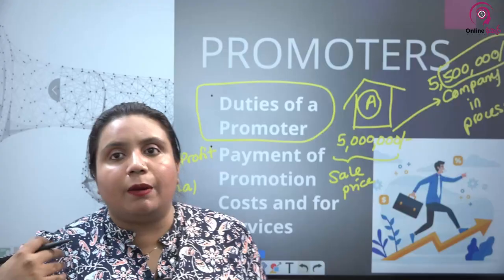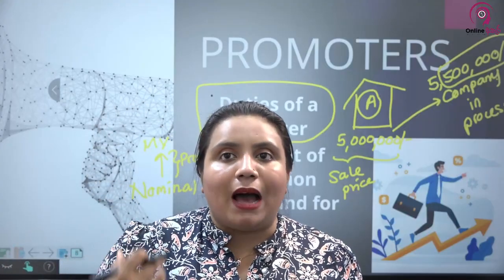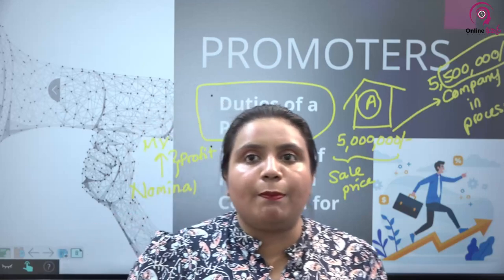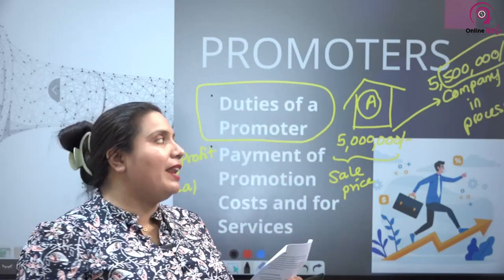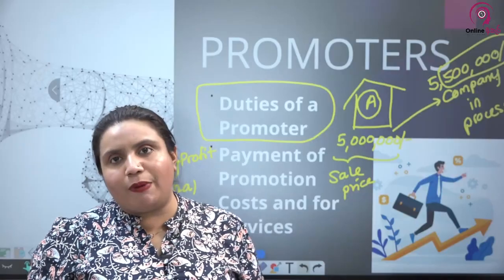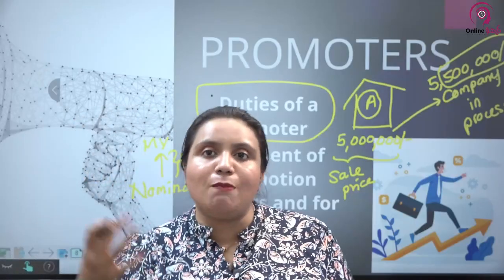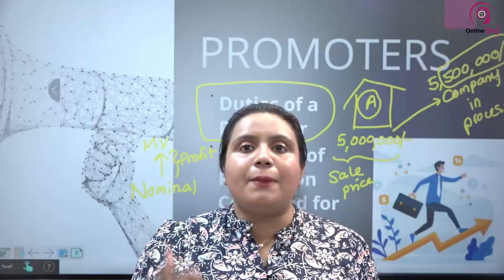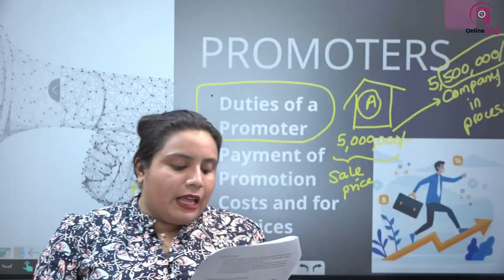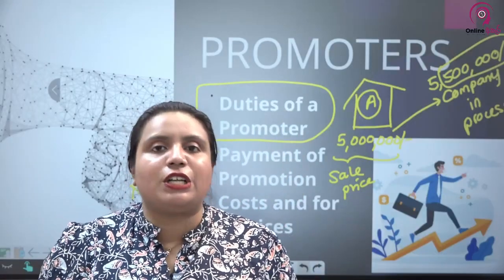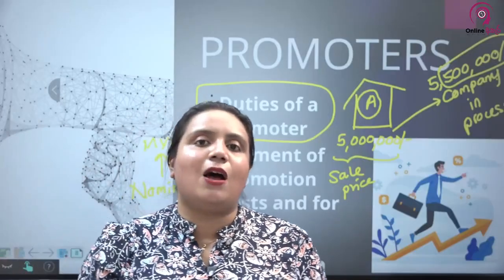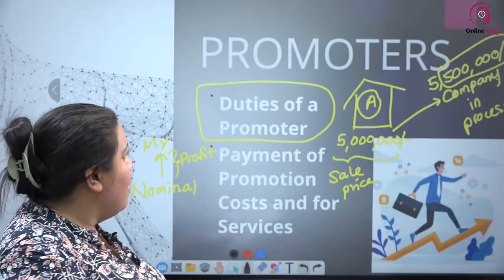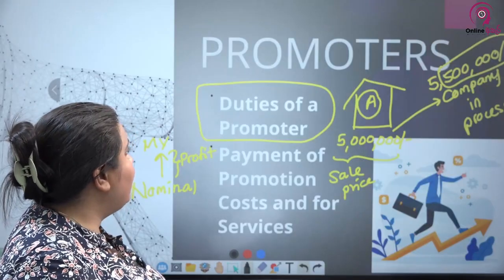Usually the promoter will buy the property on behalf of the company, and therefore acquiring property usually is a pre-incorporation contract. Then franchising or distributorship agreements, like the business that the company is going to do afterwards, those things are also usually governed under pre-incorporation contracts.